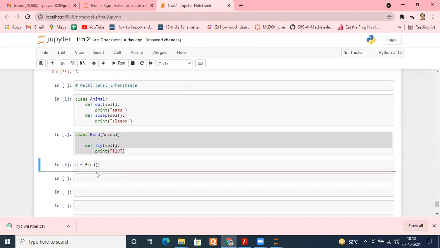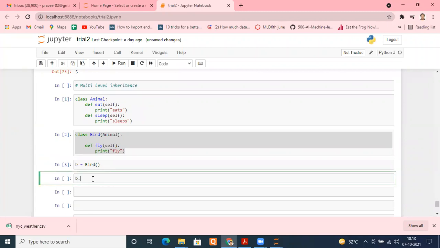I just create an object, and now I can check that this bird object has all three methods: eat, sleep, and fly. If you press tab, you can see all three methods are accessible by the bird. Perfect, no problem. Now comes multi-level inheritance. This way we have covered one-level inheritance.